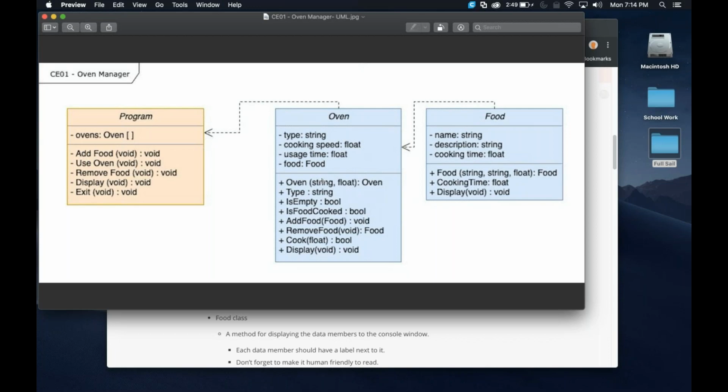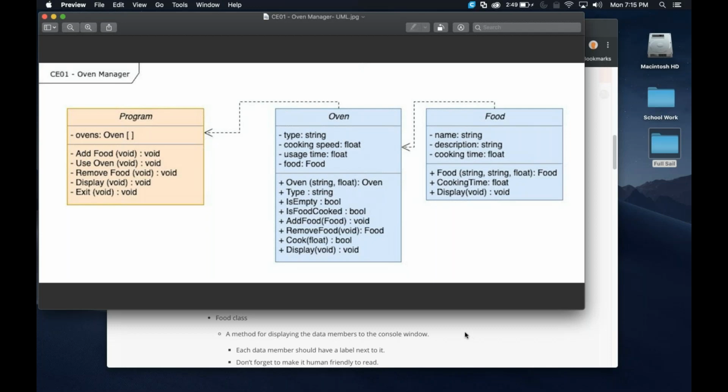Now, that's going to be super important, so you can do a null check. Does everybody know what a null check is? It basically looks at the variable and sees if it's null, and if it is, then we can use that for validation purposes, so we can maybe not cook or not use the oven if nothing's inside of it. Something like that would be a good usage of that.